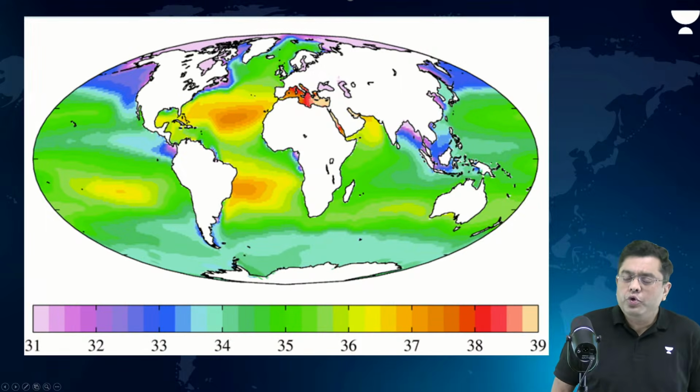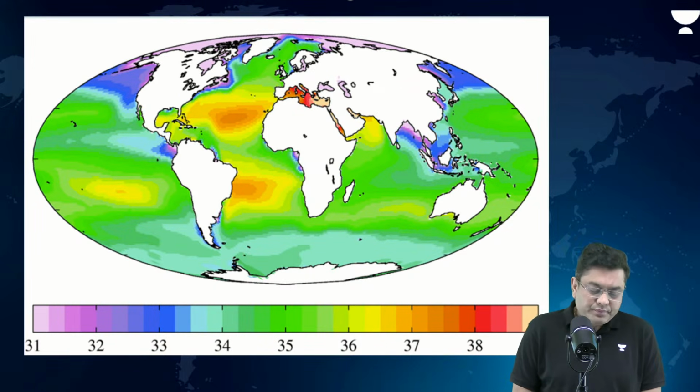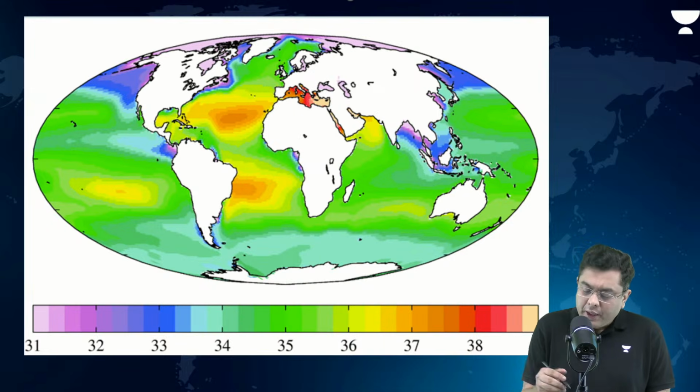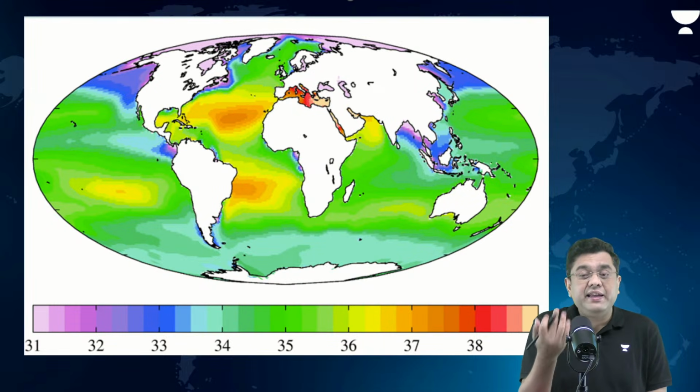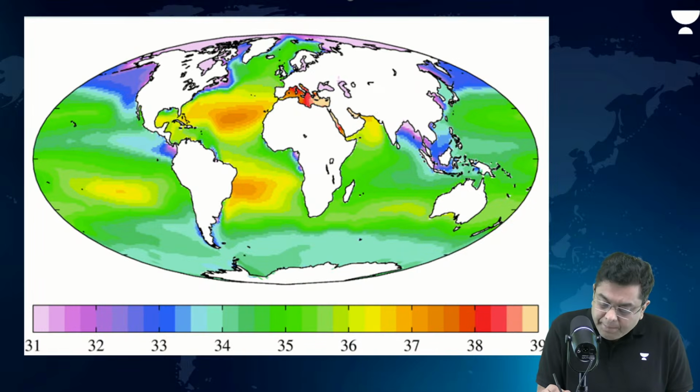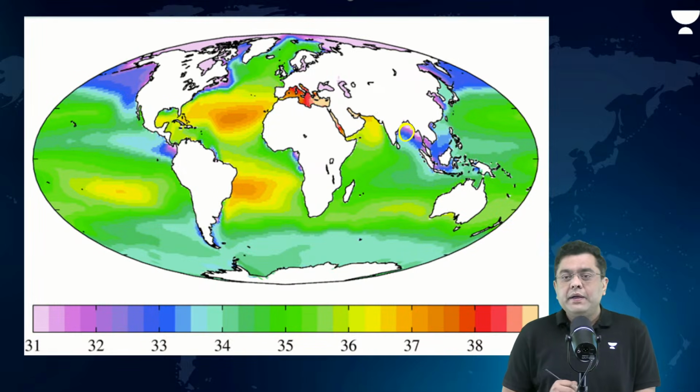I want you to learn from this map. Observe this map. Blue color represents low salinity, red color represents very high salinity. Observe the blue color, Bay of Bengal, very low salinity. Why?